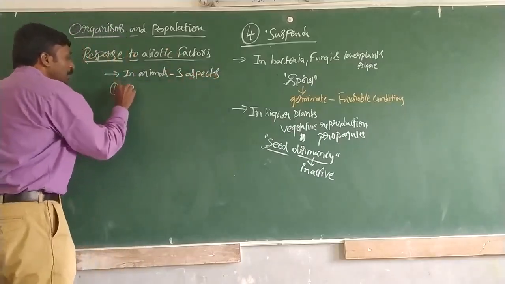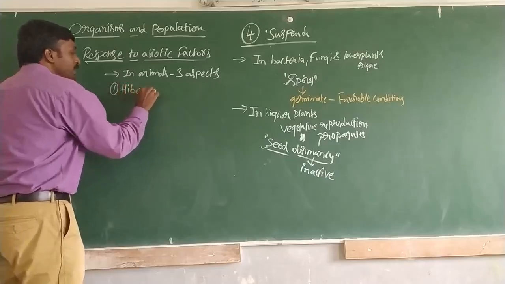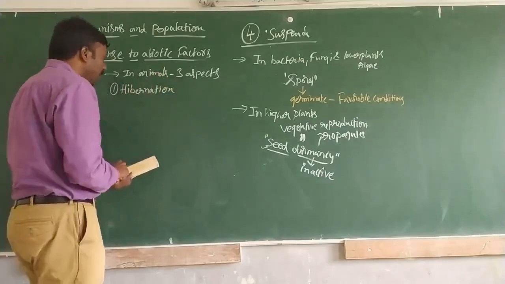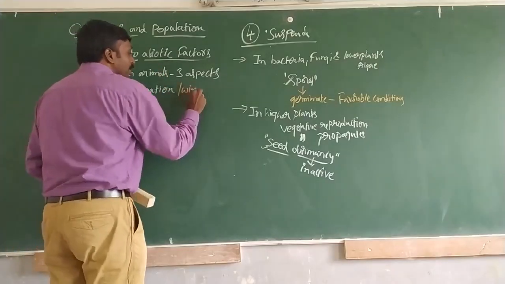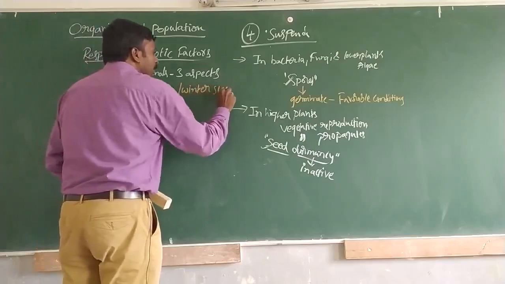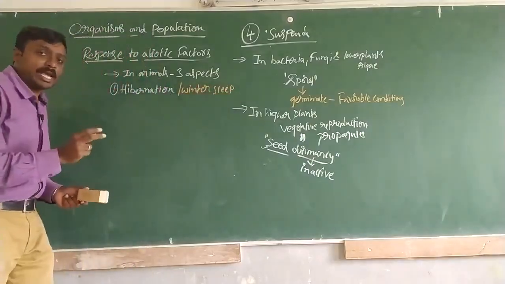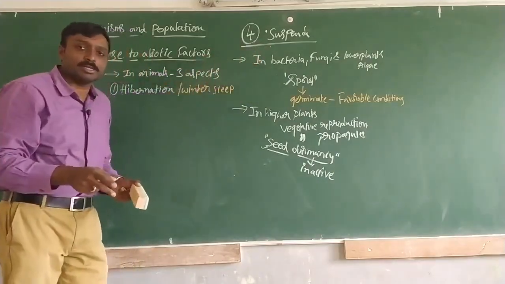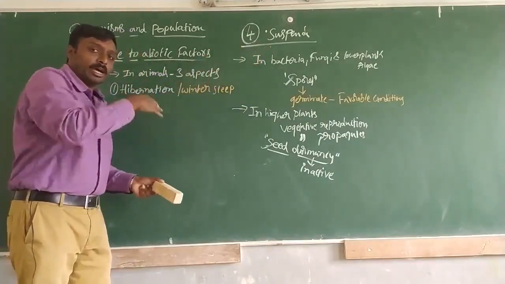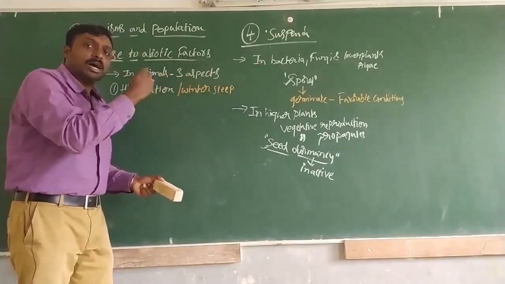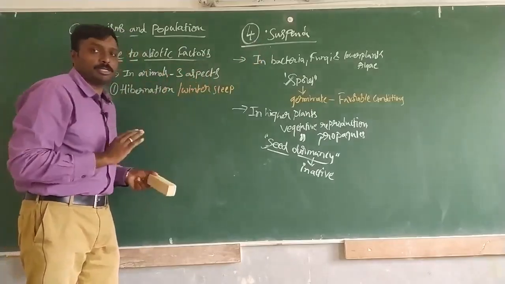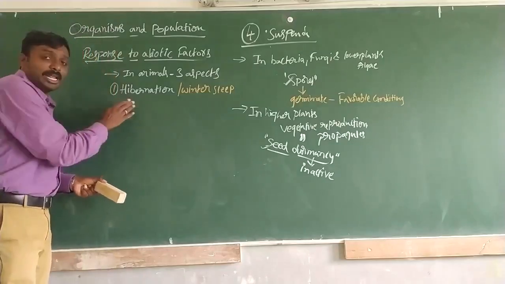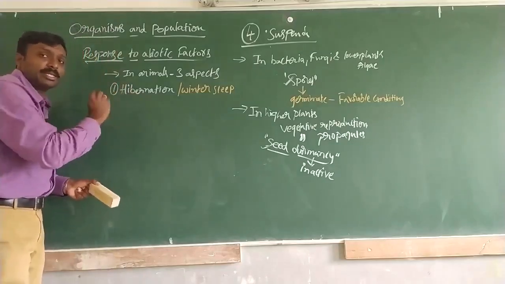The first is called hibernation, or winter sleep. This is an exact example of an escaping mechanism. I told you suspend means going away from, or escaping, the natural process, and hibernation is a very good example of an escaping mechanism.